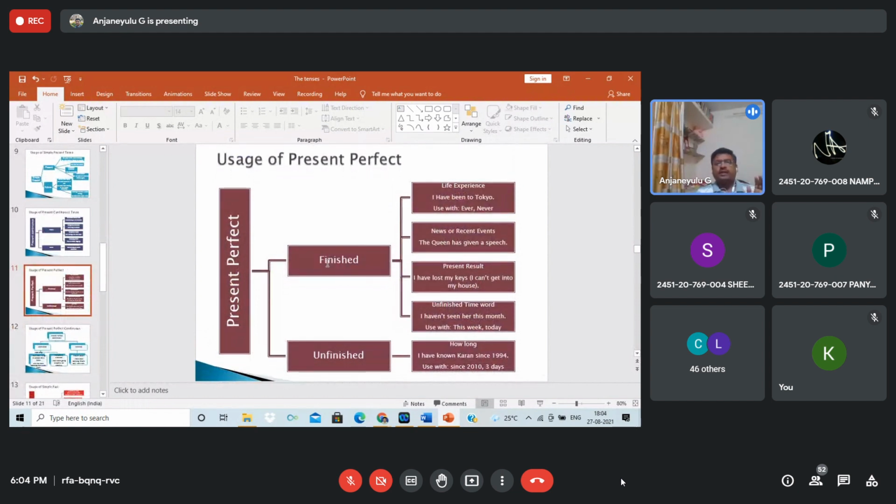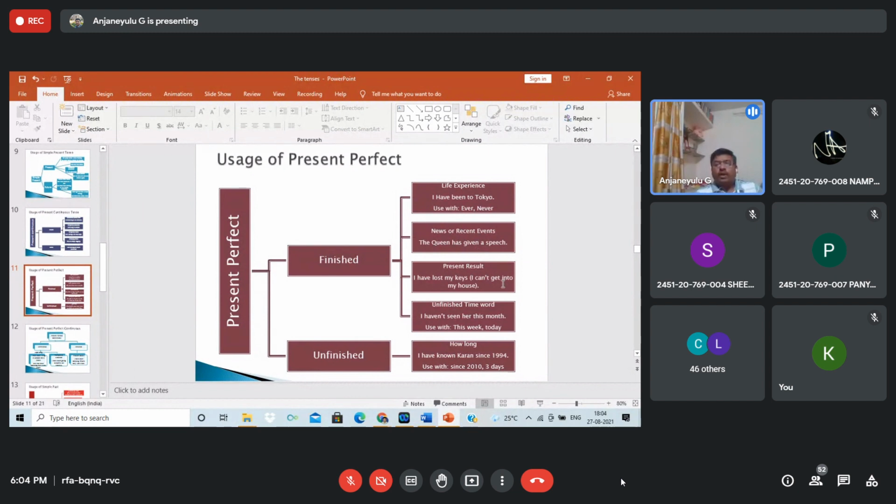Unfinished and finished action in present perfect. I have been to Tokyo, used with ever, never, but also news or recent events. The Queen has given a speech. It is not yet finished. The Queen has, news or recent events. See, through the newspaper, if you look at it, most of the news is printed, I mean given, in the language of present perfect and past perfect.